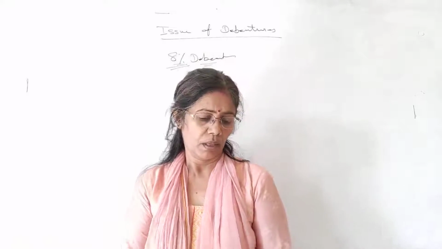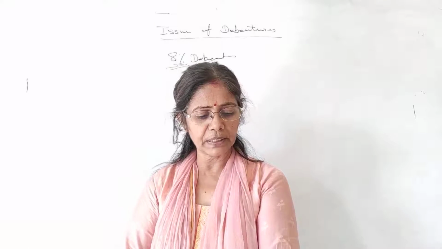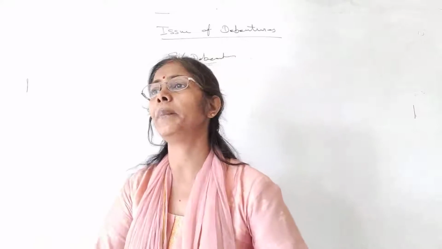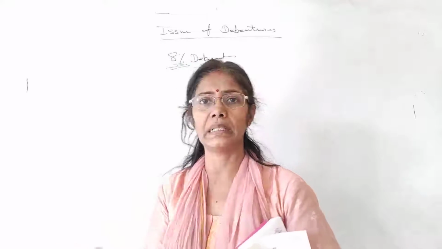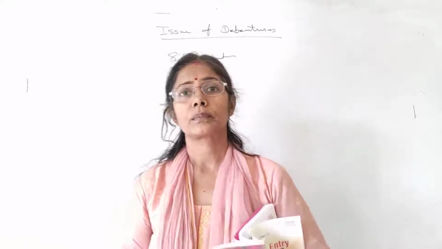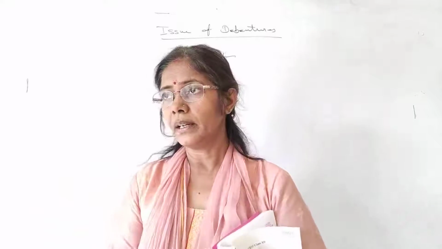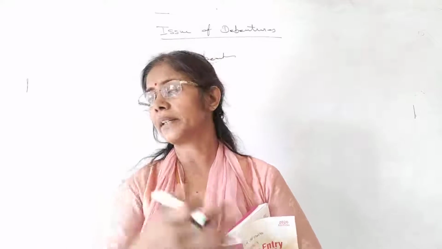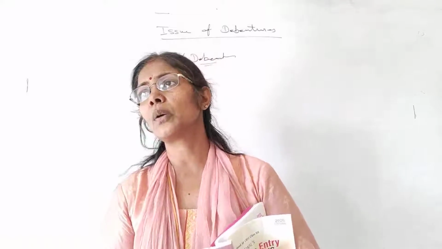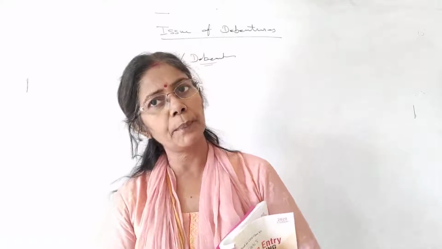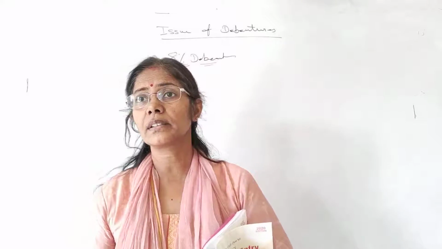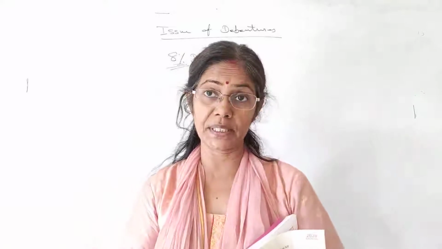Alright? Well, next we have the differences between debentures and shares. That's very easy and interesting. Okay, so most of the points we have done. Debenture holders are the creditors of the company and shareholders are the owners of the company, right? On shares, we don't know how much we are going to receive.